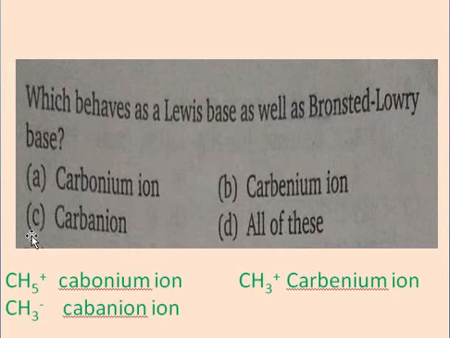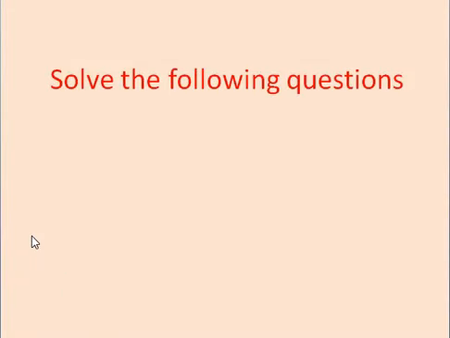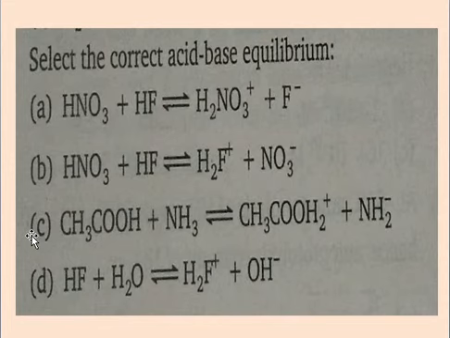The next questions you solve. The following questions are given. You solve them by making an accurate study of this ionic equilibrium topic. The first question, select the correct acid-base equilibrium. There are 4 options given. HNO3 plus HF gives H2NO3 plus and F minus. Just like these 4 options you can solve. Similar questions are already explained in this lecture. This is the first question.